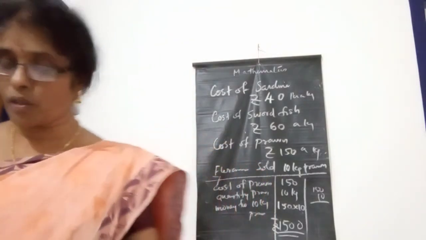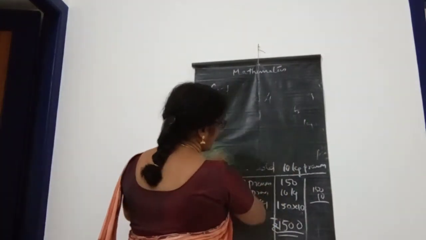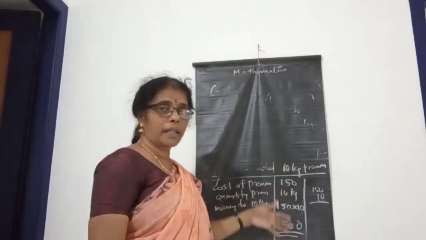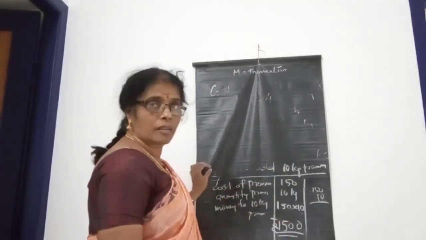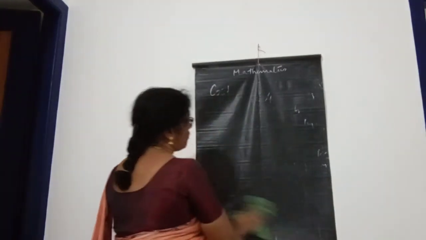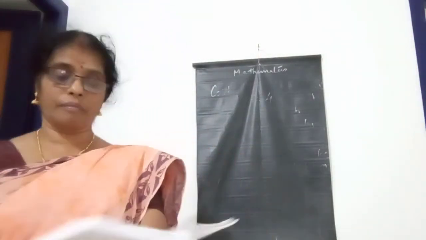And the next question, you can do it as homework, children. If instead of 10 kilogram it is 6 kilogram, then you can again multiply with the cost. You write the homework, children.